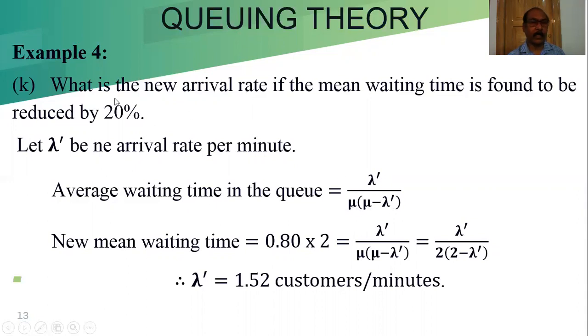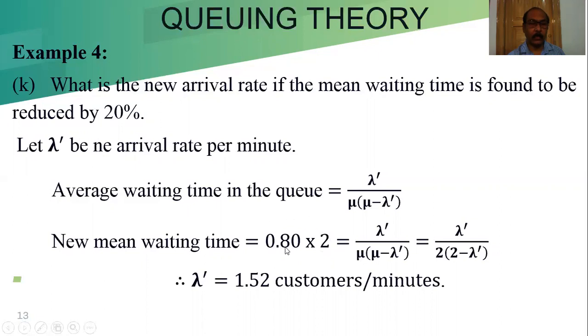And the new waiting time is reduced by 20%. That means our waiting time is 2 minutes, so it is reduced by 20%. So 0.80 into 2. We are giving the service to customers. And 8 by 5 customers arrive and 2 customers are served per minute.